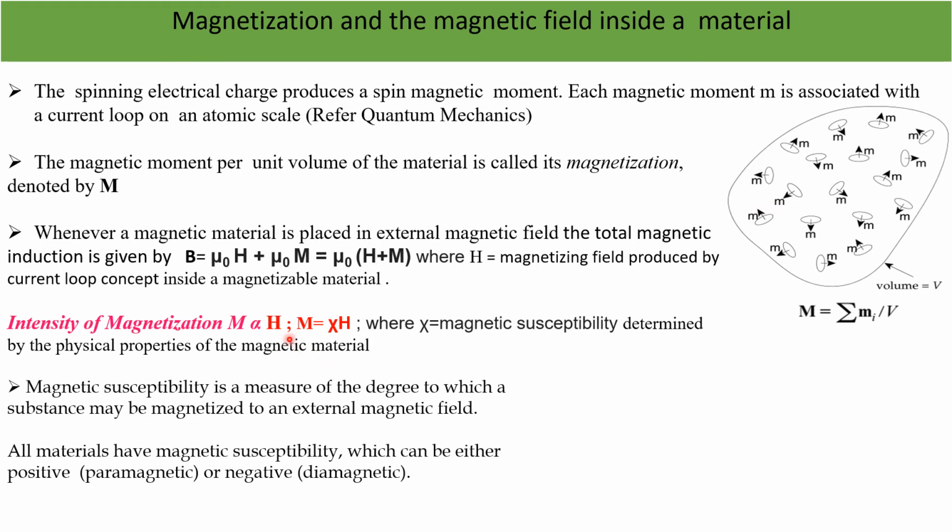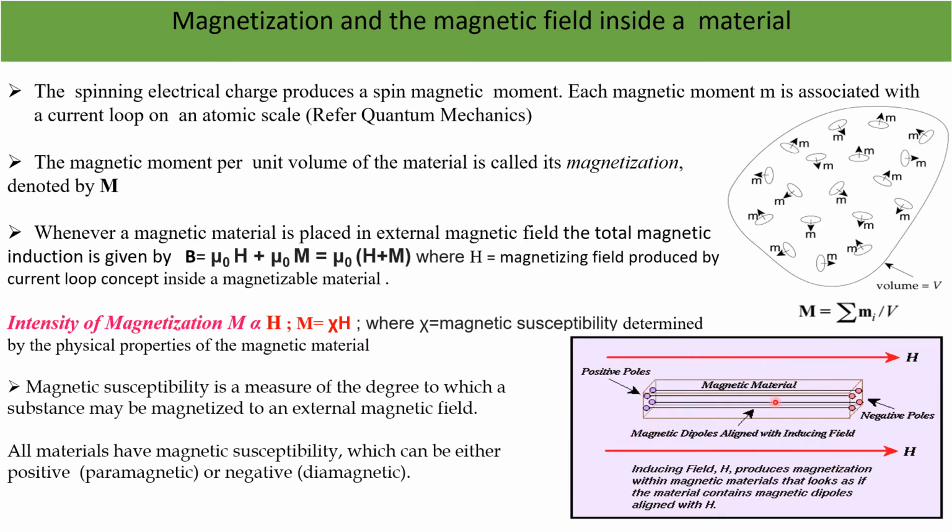Now we have the intensity of magnetization. The magnetization is proportional to H, and the proportionality constant is defined as the magnetic susceptibility, which is determined by the physical properties of the magnetic material. Generally it is the measure of the degree to which a substance is magnetized by the effect of an external magnetic field. All materials have a magnetic susceptibility, some positive, some negative, depending on which we can characterize the materials as dia, para or ferro.